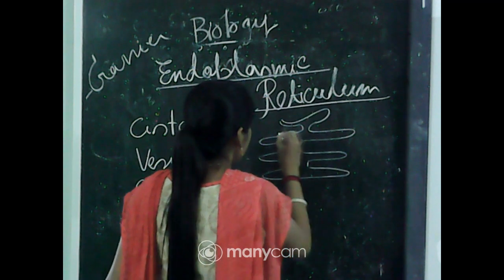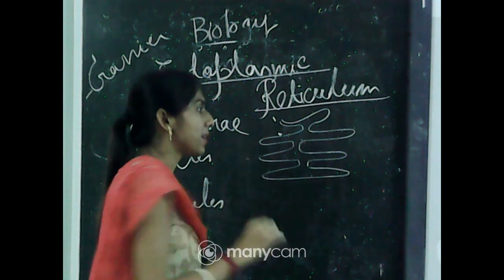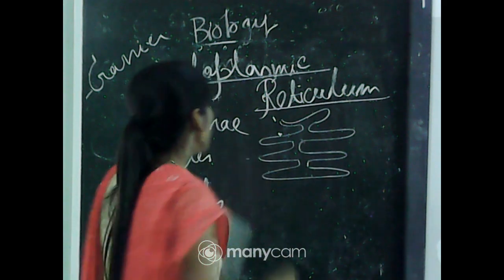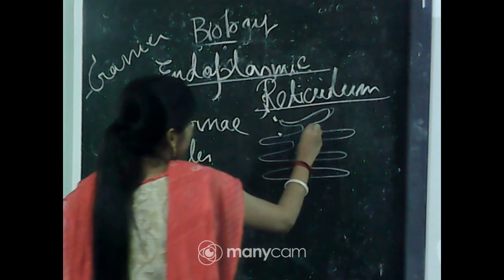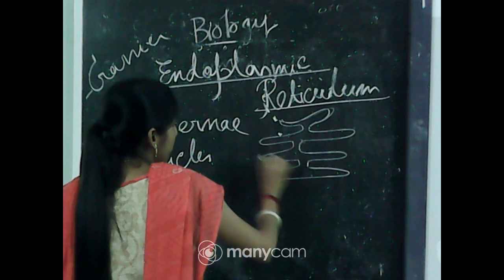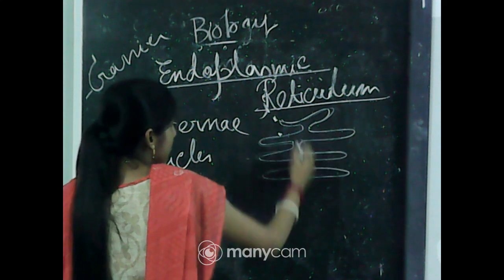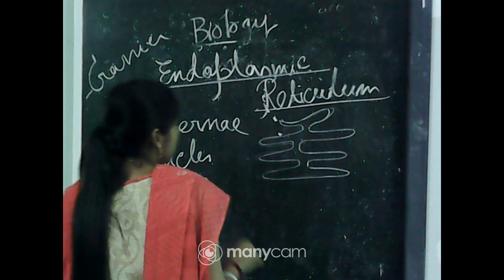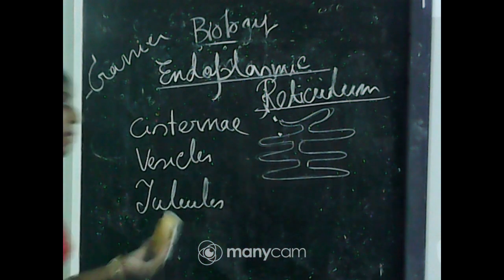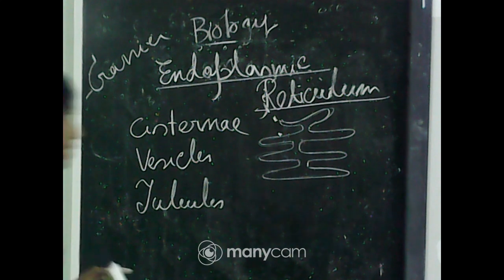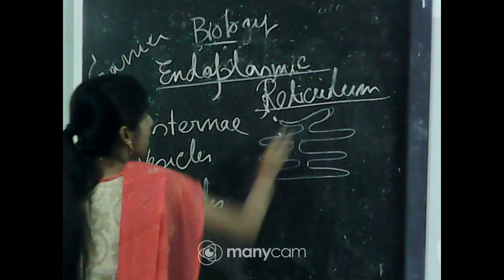Okay, so you have to imagine that the endoplasmic reticulum is present near the nucleus. That is the nuclear membrane. The endoplasmic reticulum will be formed from there, and you can see some flat parallel structures, and these are not branched. The cisternae are unbranched structures, and you will find them near the nuclear membrane.